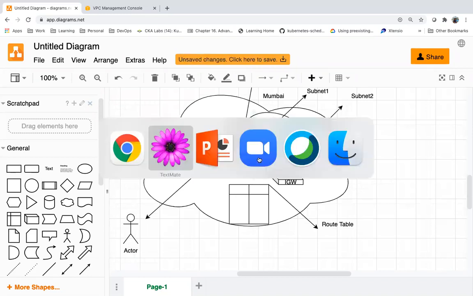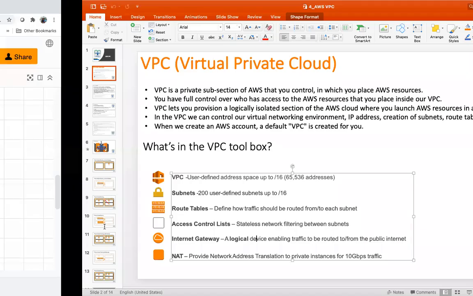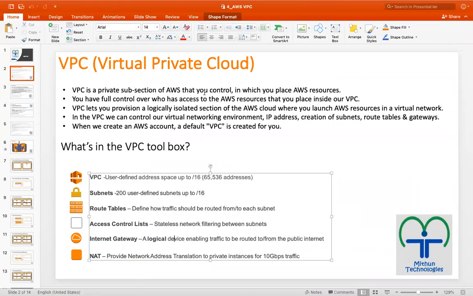So now I'm going to explain the components of our VPC architecture. A VPC is a network. Within that, we can create multiple subnetworks.